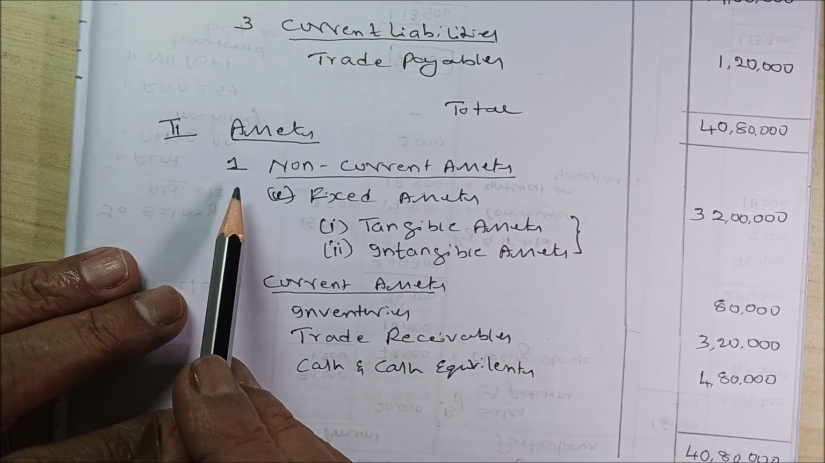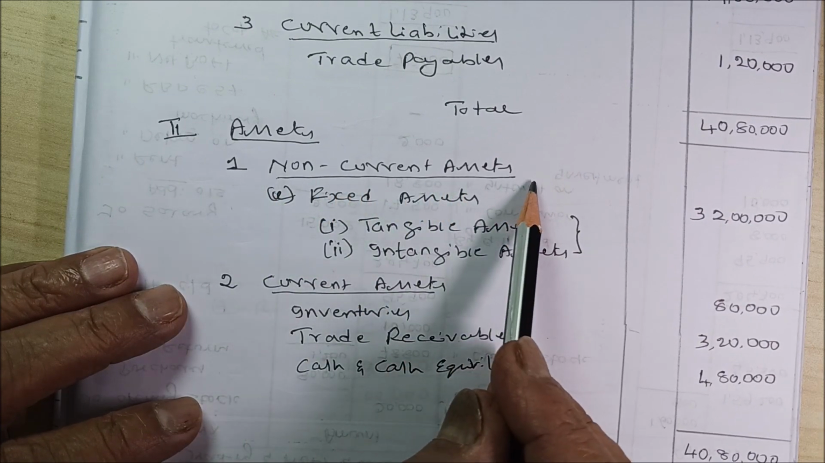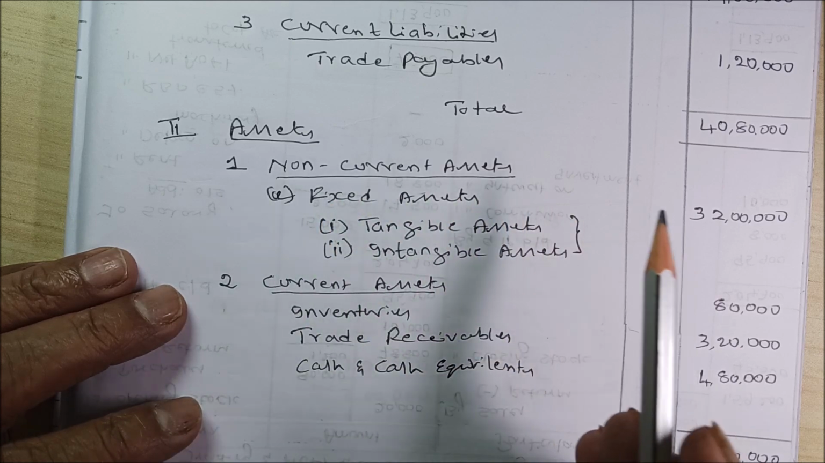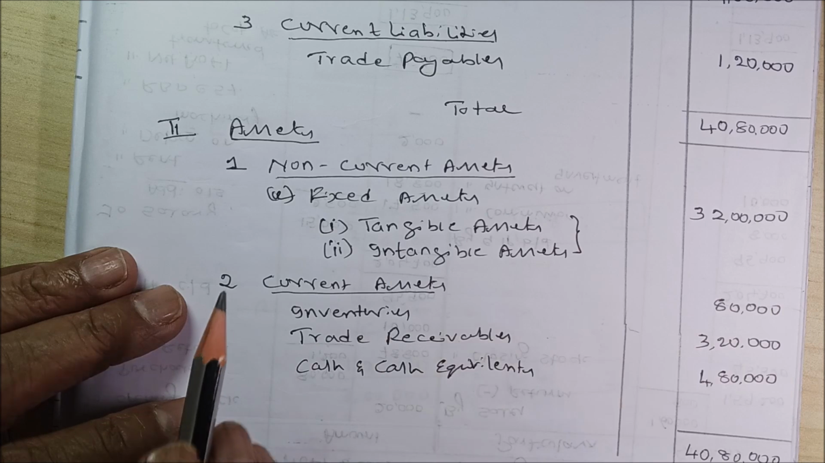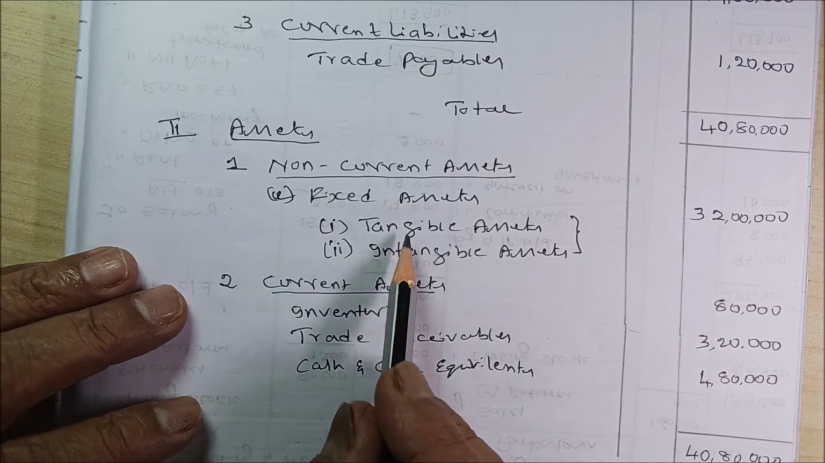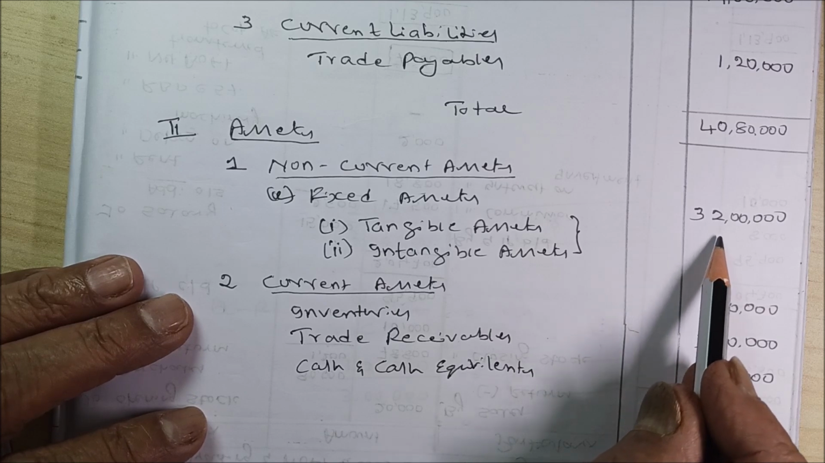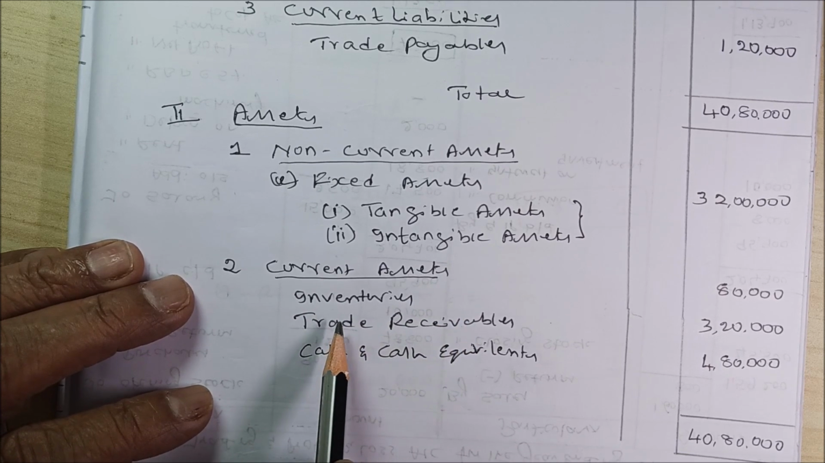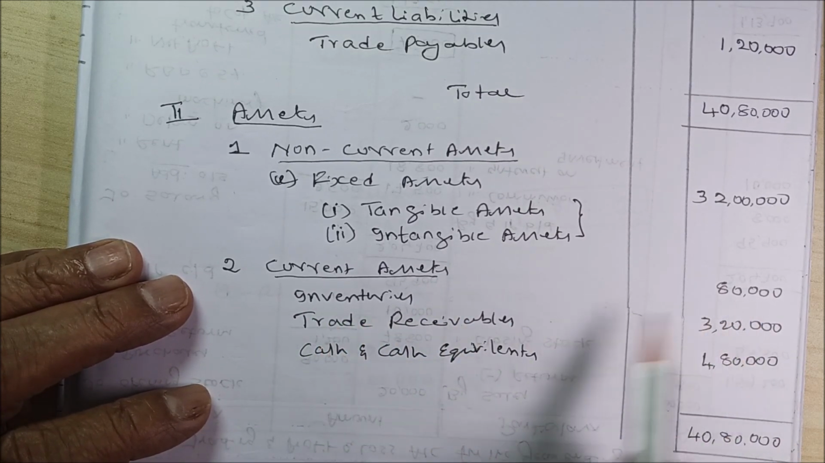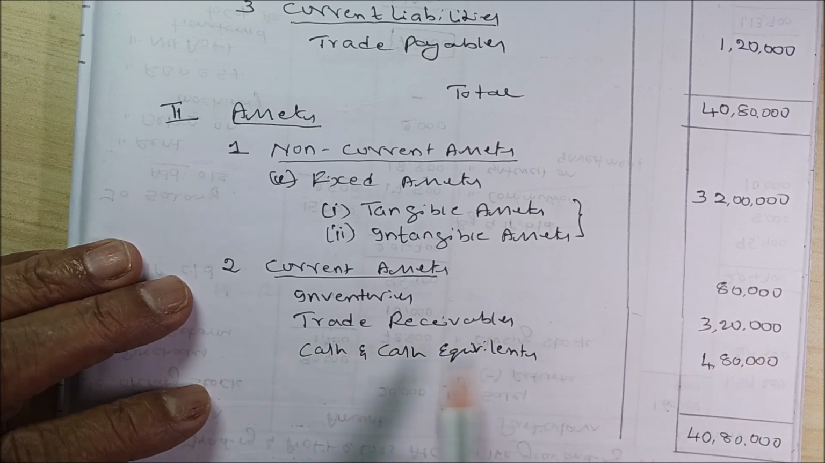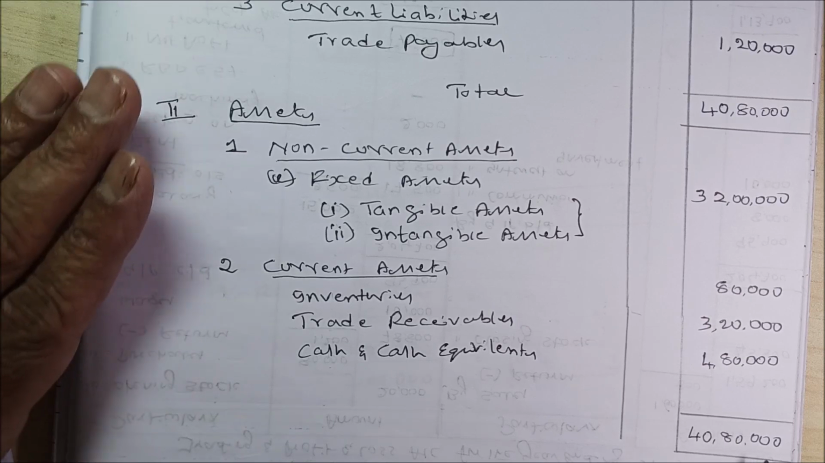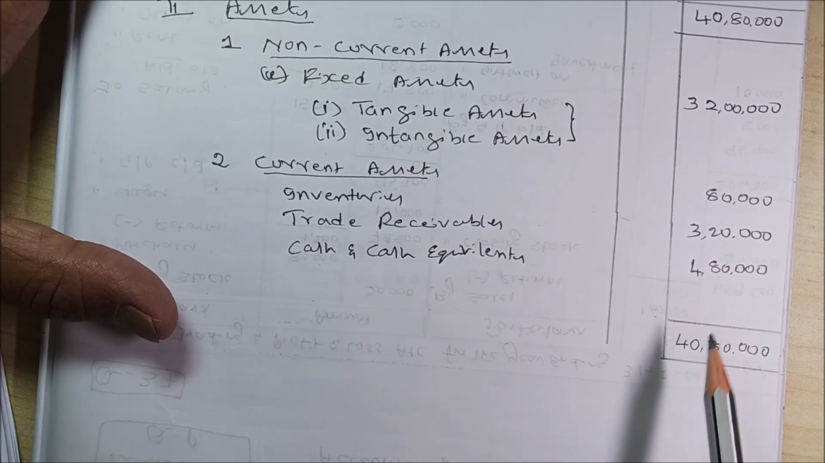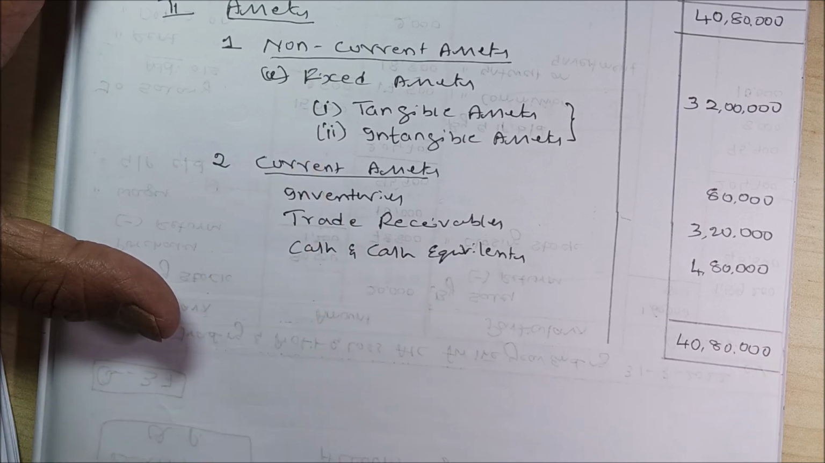Then asset side, number 1, non-current assets, that means it is not current asset, it is fixed assets. Under that it is called tangible assets and intangible assets. Tangible and intangible together they have given, it is 32 lakhs. Then current assets, they have given the breakup: inventories 80,000, trade receivables 3 lakh 20,000, cash and cash equivalents 4 lakh 80,000. If you add, it comes to 40 lakh 80,000. Very easy preparing the balance sheet as per Schedule 3 of the Companies Act 2013.